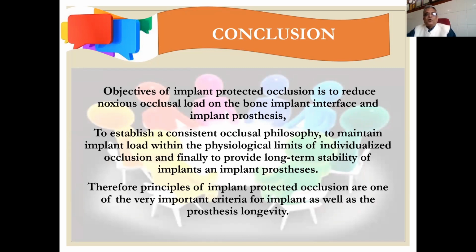Ultimately, we have to protect our prosthesis and our implant. Both belong to us. It should not be that this is the oral surgeon's part and this is the prosthodontic part. The ultimate aim is better service to the patient, and we have to do teamwork.